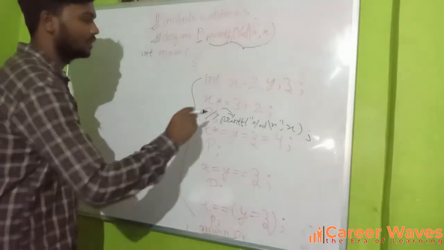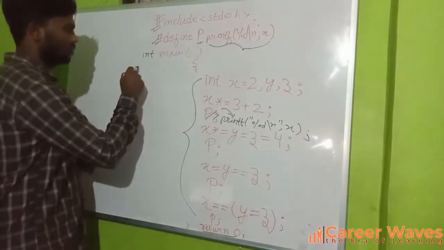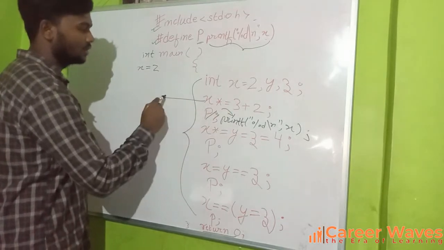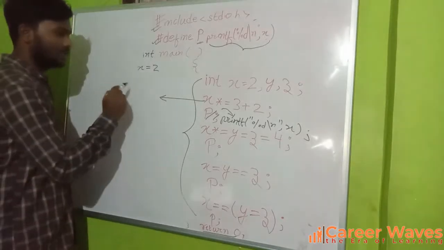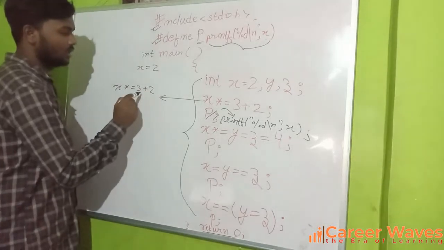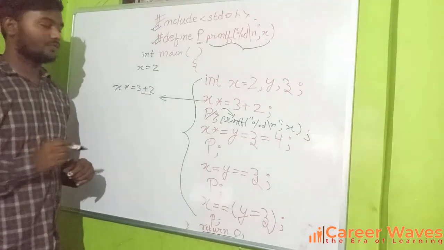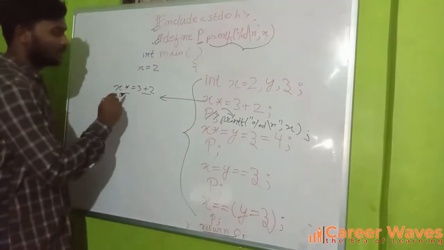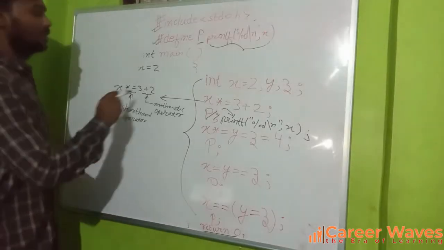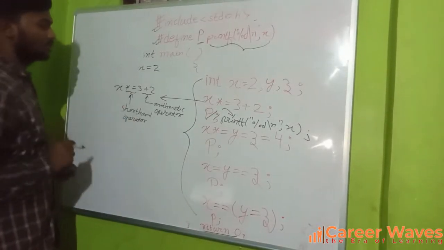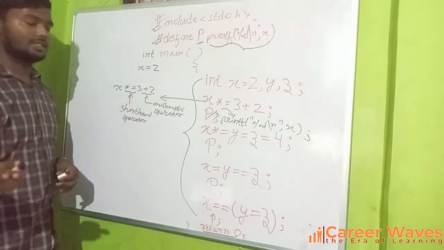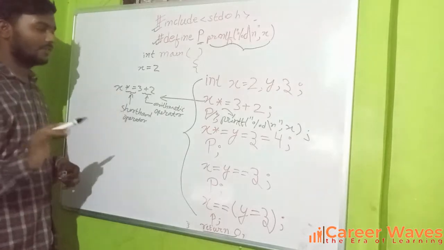Now let's solve this. x is initialized as 2, so x is equal to 2. If we resolve this, it can be written as x *= 3 + 2. Now this is an arithmetic operator. First this will be resolved, then the shorthand operator will be resolved, because the arithmetic operator has higher precedence than the shorthand operator.